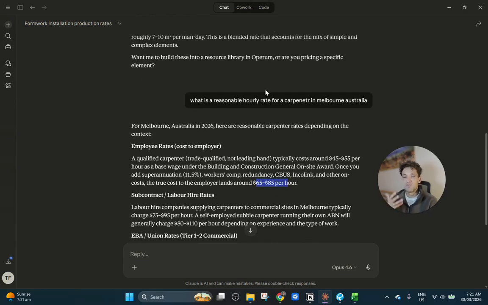So the way we can improve this process, again, I'll use the example of preparing an estimate, is to break the task down into discrete steps. We want it to extract the requirements from the bid documents. We then want it to create a pricing schedule. We then want it to go through and do the workings. And at each stage, we're auditing the output, checking what it's done, and giving it feedback. So we're breaking those 20 steps down into 2 or 3 steps at a time, which means the chance that we get to a good output, we correct any mistakes, and the entire process is going to be much more accurate.